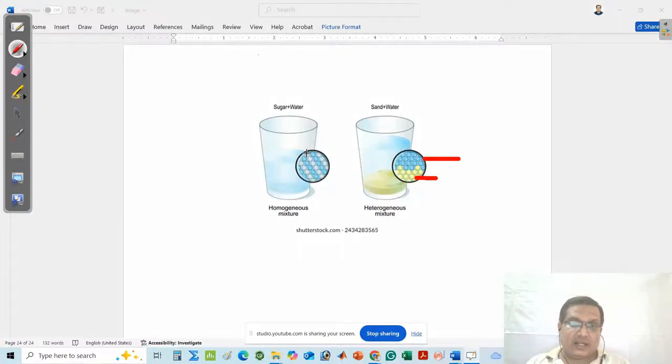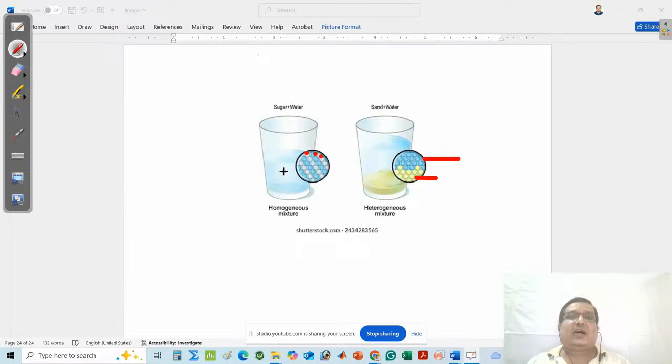But here, look at that. Sugar, water. The white mark, suppose I take as water molecule, or the blue dots you can take as the sugar. White water, blue sugar. Look at that, they are arranged in a uniform manner. Here you cannot find such type of uniformity. Here the components are present in non-uniform manner.